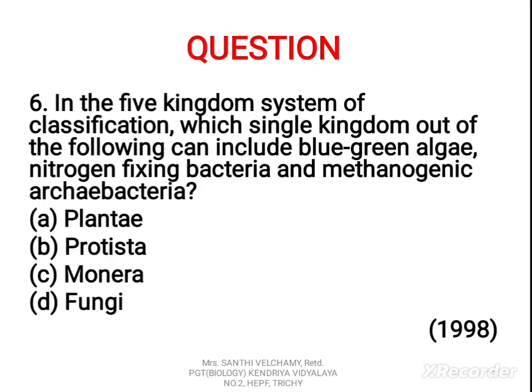Now the next question: in the 5 kingdom system of classification, which single kingdom out of the following can include blue-green algae, nitrogen fixing bacteria and methanogenic archaebacteria? A. Plantae, B. Protista, C. Monera, D. Fungi. The correct answer is C. Monera. So here children, whenever you read the question, read with better understanding. Then you choose the correct option. Then you will get the correct answers.